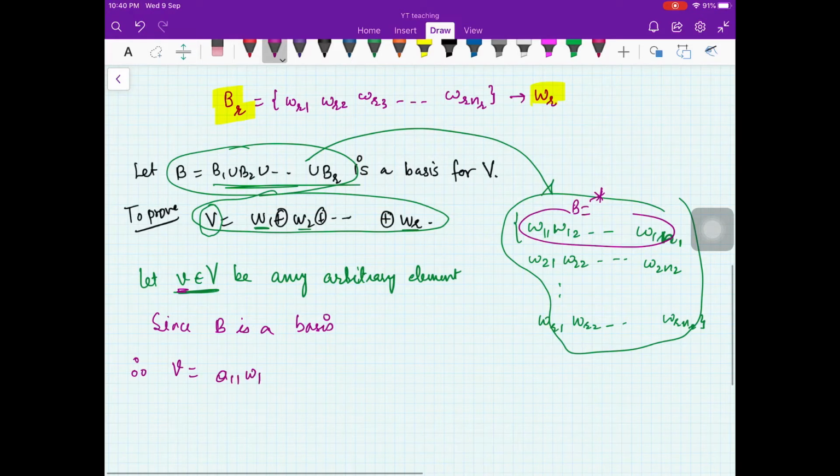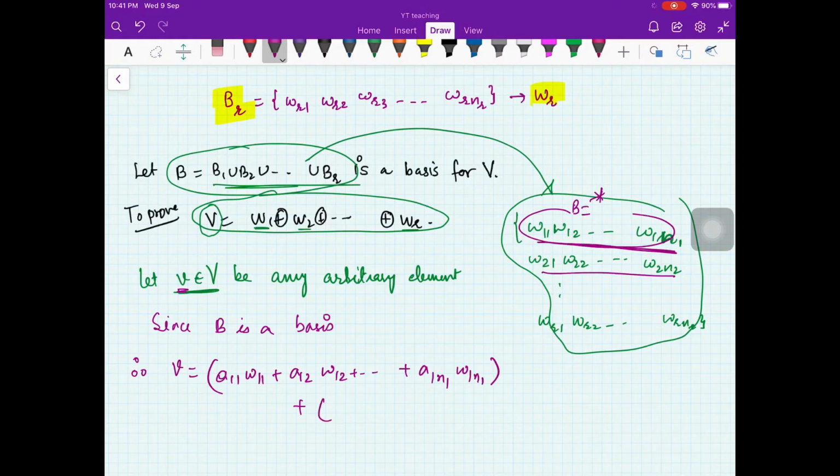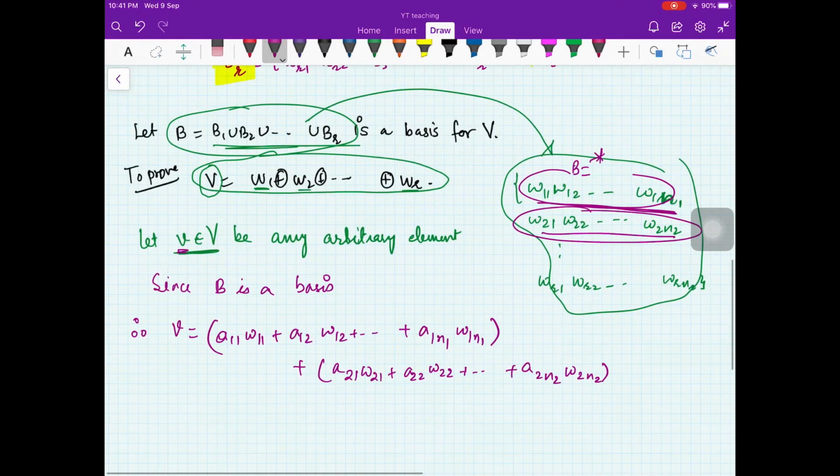I'll write it as A11 W11 plus A12 W12 plus so on up to A1N1 W1N1, taking the first set of elements, then plus A21 W21 plus A22 W22 and so on up to A2N2 W2N2.